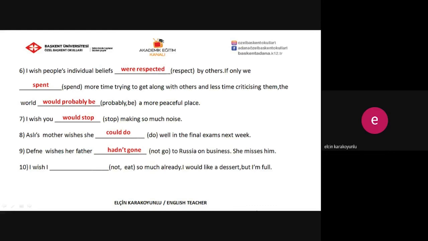And the last one, I wish I hadn't eaten so much already. I would like a dessert, but I am full. So it means that I ate so much, but I feel regret about it. So I wish I hadn't eaten so much.